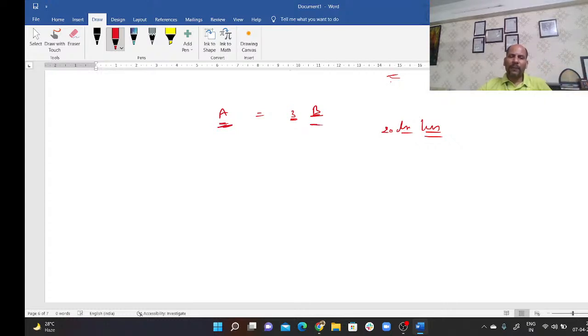So time has to be inversely proportional to their efficiency. It means if A is taking time t, B is taking time 3t, and their difference is 20 days. So don't mind the sign; you can reverse the order. So it means t equals 10. So A is completing the work in 10 days and B is completing the work in 30 days. So in this case, they'll give you the direct time, or you can say the efficiency, and you can solve questions like this.